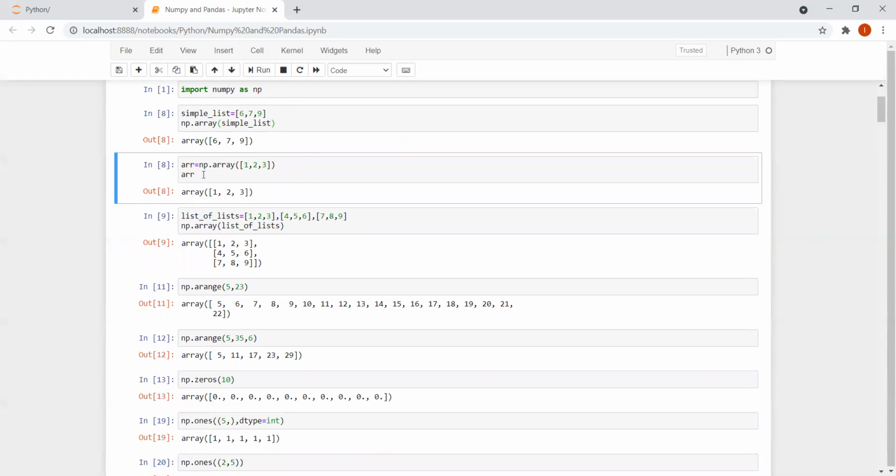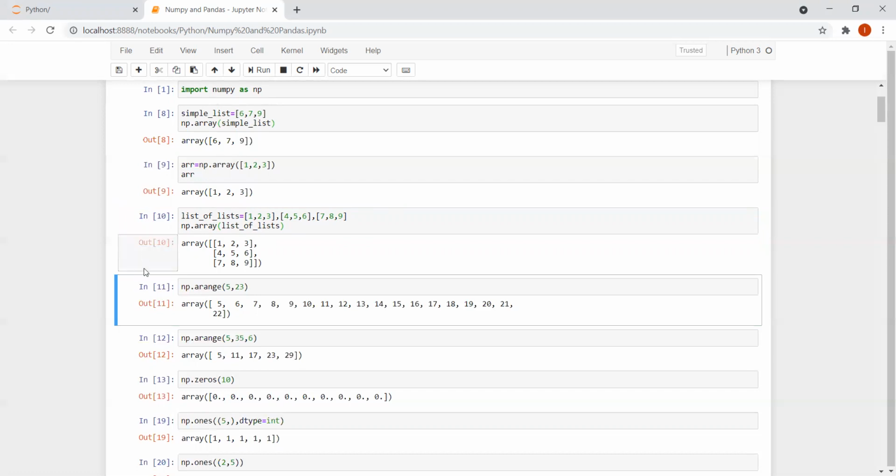I have used another way also to create an array: arr equal to np.array([1, 2, 3]), and when I run this, this is the output I'm getting. In case I want to create a multi-dimensional array, I can write 1 2 3 as one list, 4 5 6 as the other list, 7 8 9 as the next list, and I am creating an array from a list of lists.